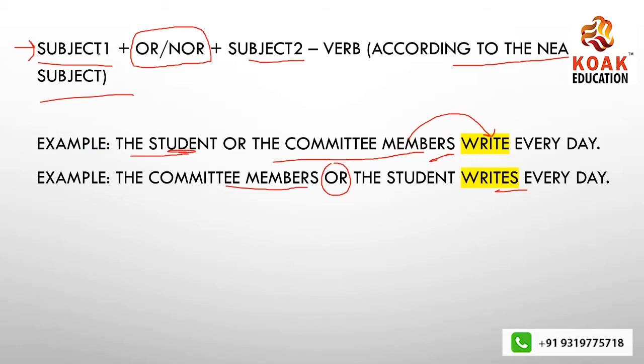So if you are joining two subjects using or, nor, then the verb will be according to the nearest subject. Here, the nearest subject is committee members, which is plural in form. Therefore, you use the plural verb write. But here, the nearest subject is student, which is singular in form. Therefore, you will use writes.